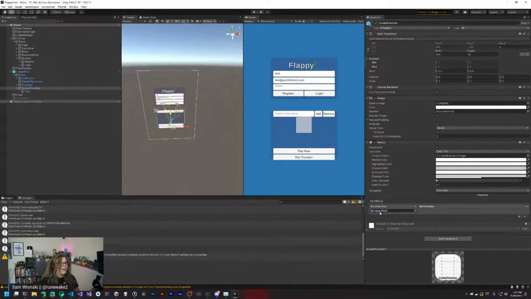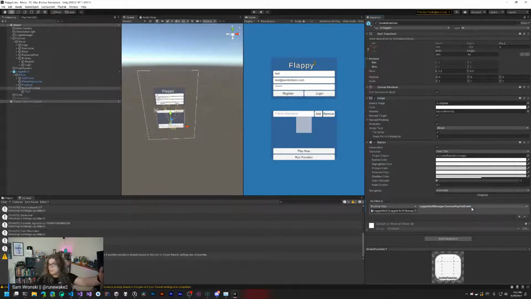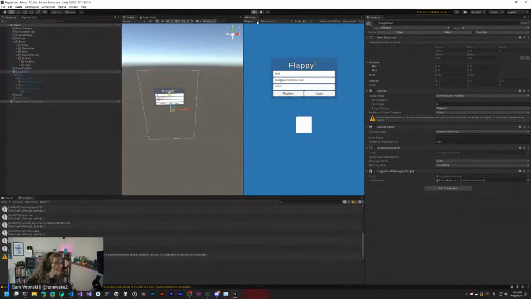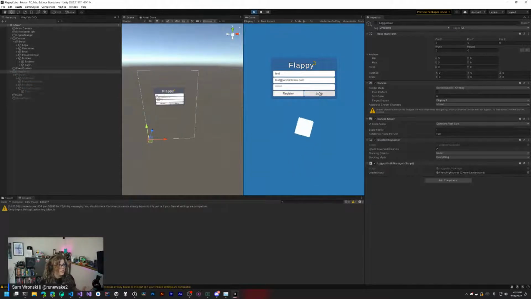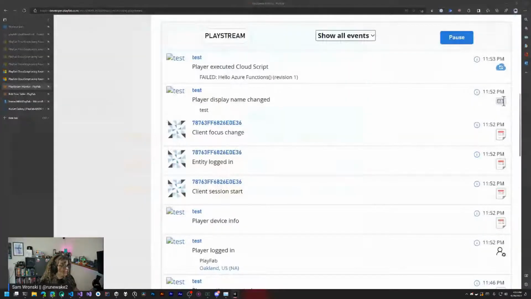All right, cool. But basically we need to find the class and assign the function that will allow us to actually invoke this. Then we can save this, hide this so we don't break our UI, and click play. Now if we click login, we should get logged in, and then we can send up our function code. That will run our function, and we should see it here.